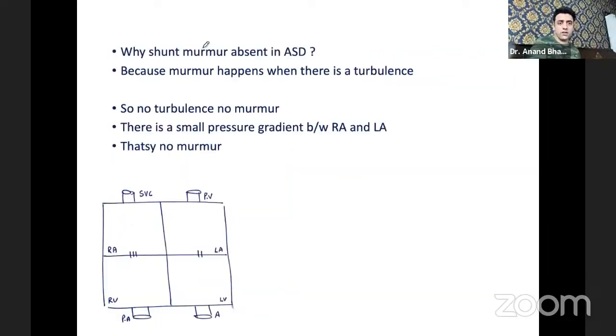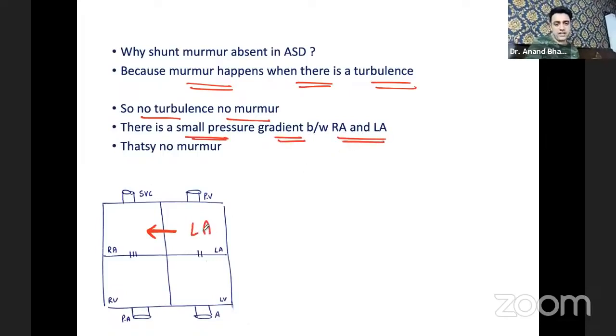The shunt murmur is absent in a case of atrial septal defect. Why it is absent you need to understand, because a murmur happens when there is turbulence. This is the atrial septal defect, right? This is a left to right shunt. A murmur will happen when there is turbulence. When there is no turbulence, there is no murmur. So why is the shunt murmur absent? Because there is a very small pressure gradient between the right atrium and the left atrium. The shunt which is left to right is there, but still the pressure I'm talking about, there is a very small pressure gradient.